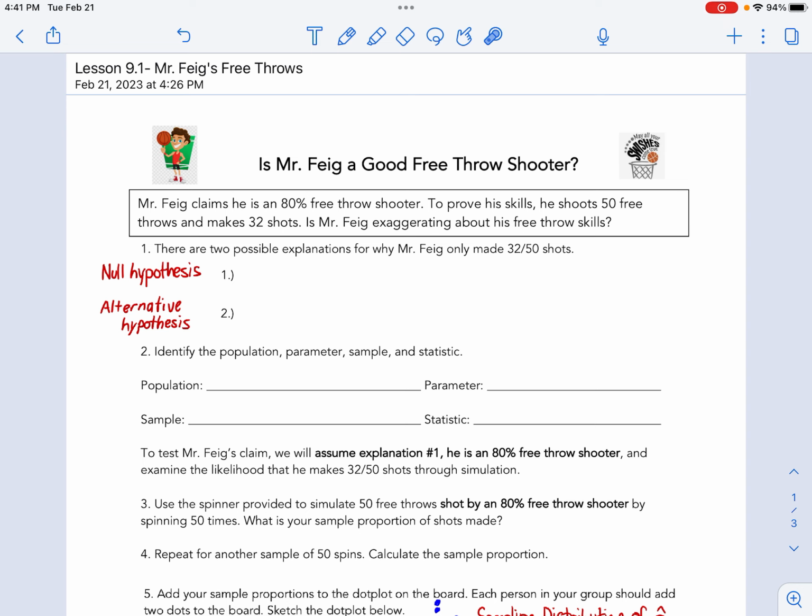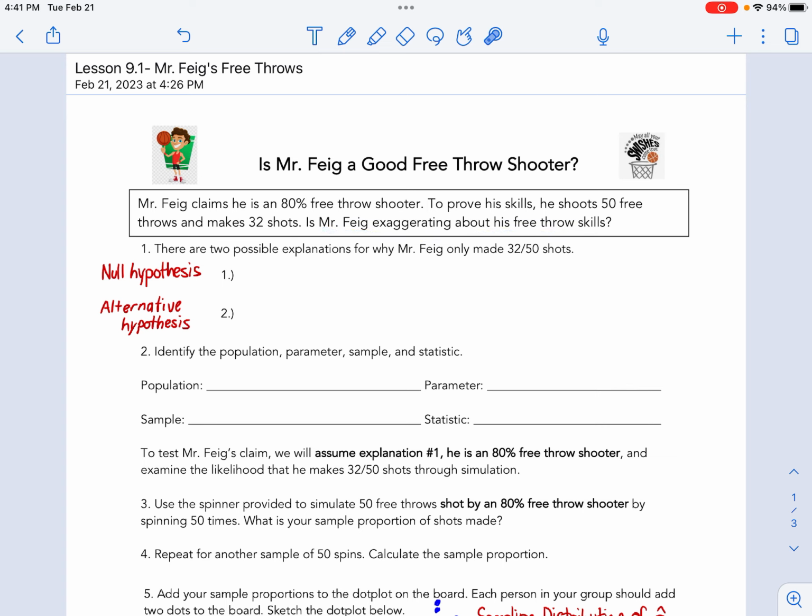I was going to claim outrageously that I'm an 80% free throw shooter. Maybe I am, though. Who knows? To prove my skills, I was going to shoot 50 shots. We've done something like this in the past. But for now, to speed it up, I'm just going to say I made 32 of the 50 shots. Am I exaggerating about my skills?